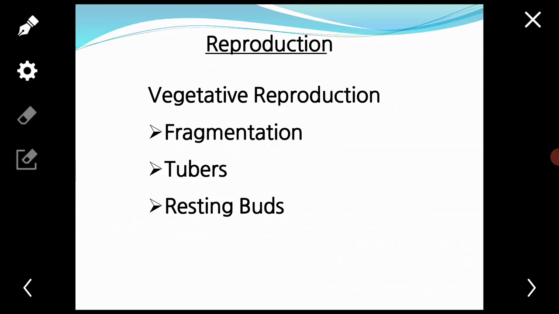Hello students, today we will study the remaining portion of Selaginella. In this, we start from the reproduction.